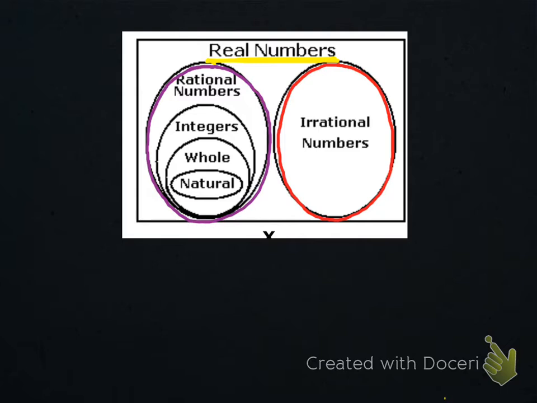What are my odds? If I write a number, is it going to be a red or a purple? I'm guessing it's probably going to be purple. I'm going to write the number 15. Is that rational or irrational? Rational. It is rational. I'm going to put it over here on the side of the rationals.